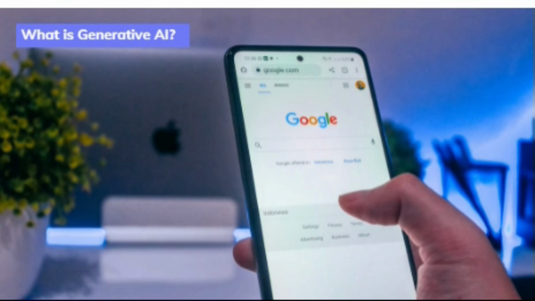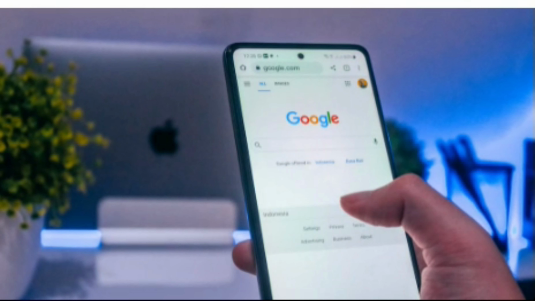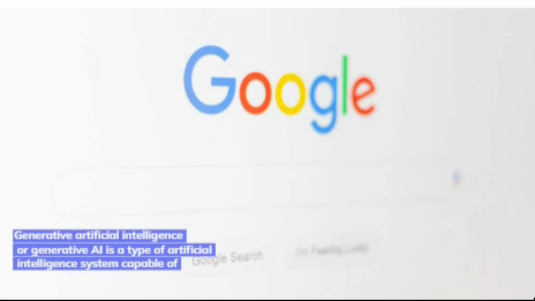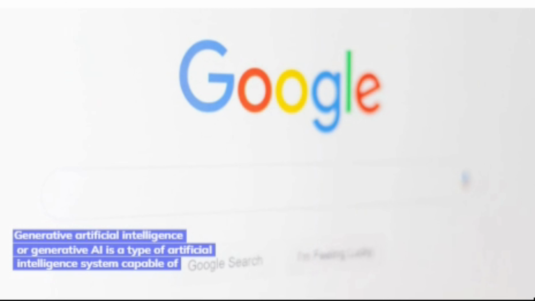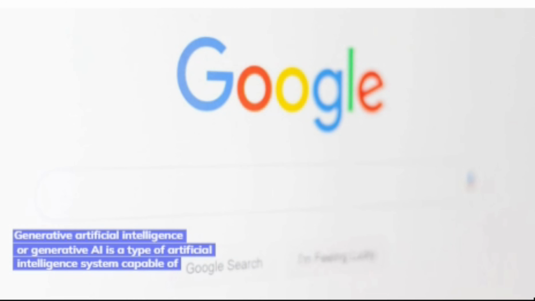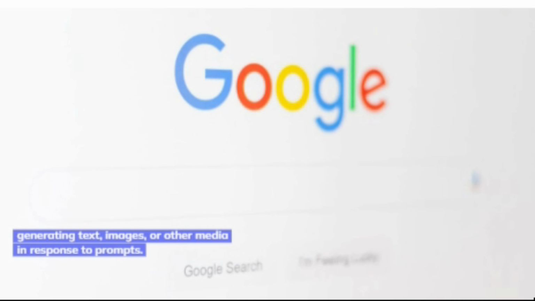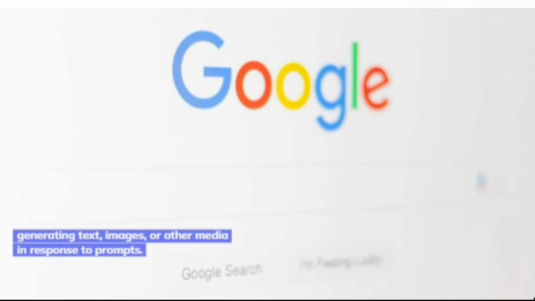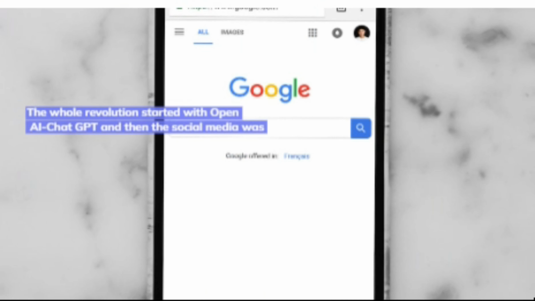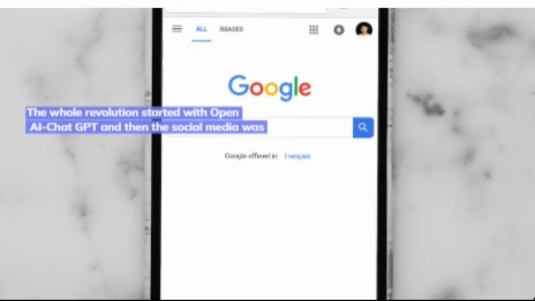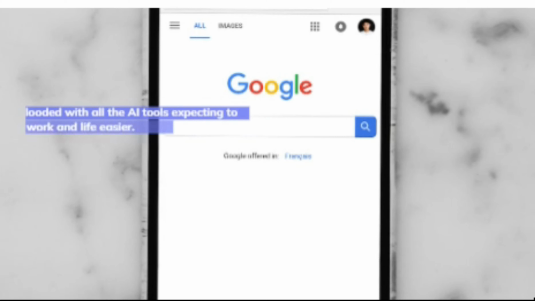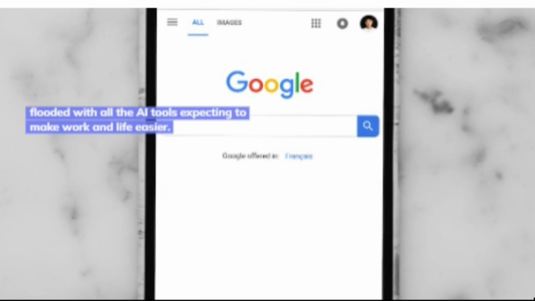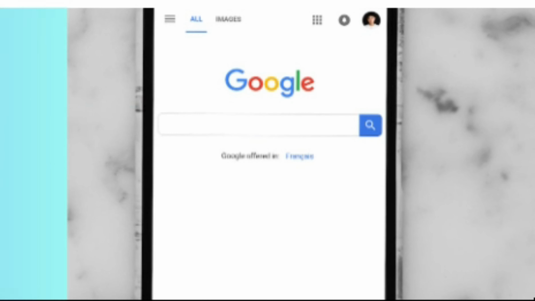What is generative AI? Generative artificial intelligence, or generative AI, is a type of artificial intelligence system capable of generating text, images, or other media in response to prompts. The whole revolution started with OpenAI ChatGPT, and then social media was flooded with all the AI tools expecting to make work and life easier.